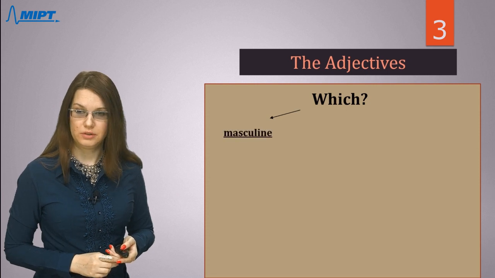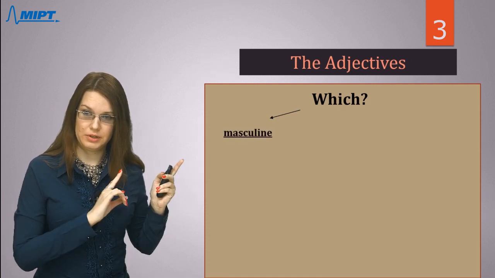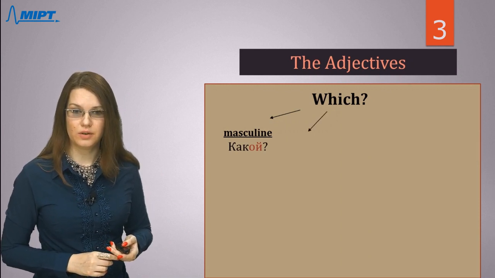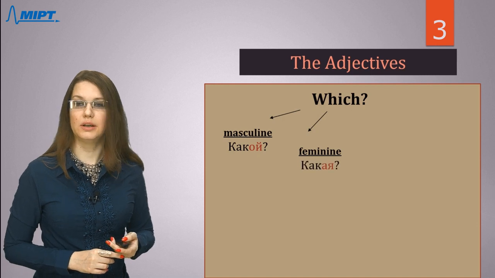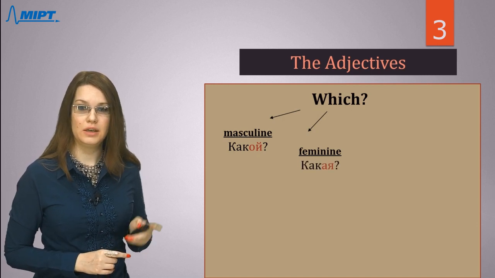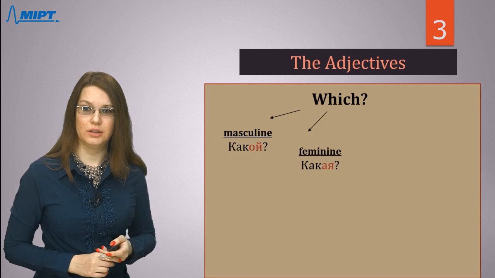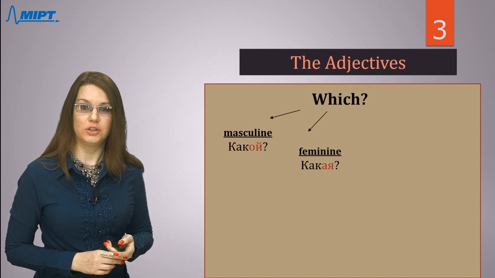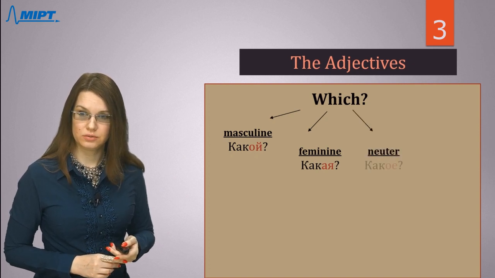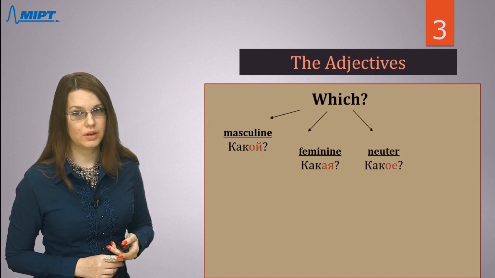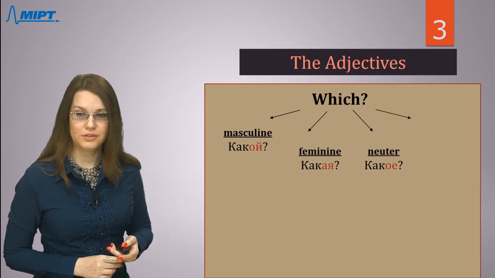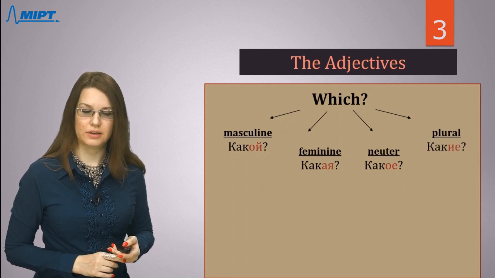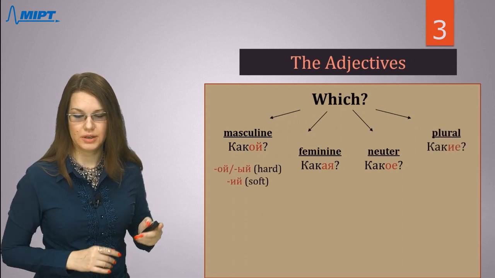So, for masculine nouns, for masculine adjectives, we will ask the question какой. For feminine, you will ask какая. You see, we change the ending of the question word, and we will change the form of adjectives too. For neutral, we will say какое. And for adjectives in plural, we will say какие. Let's look at some examples.